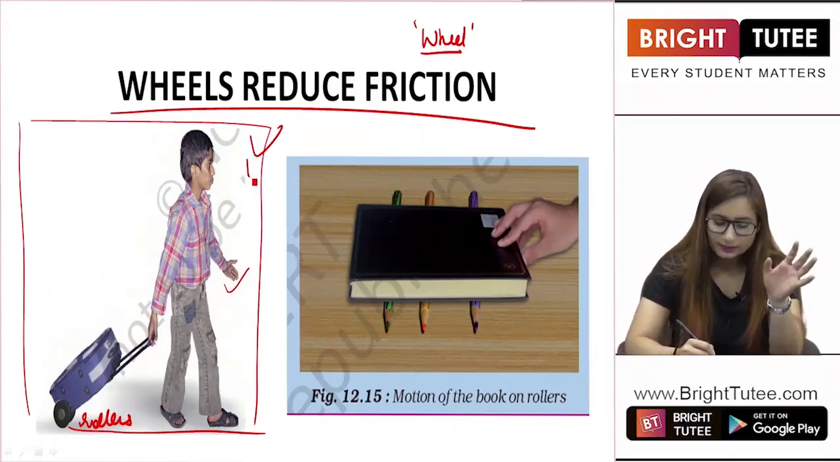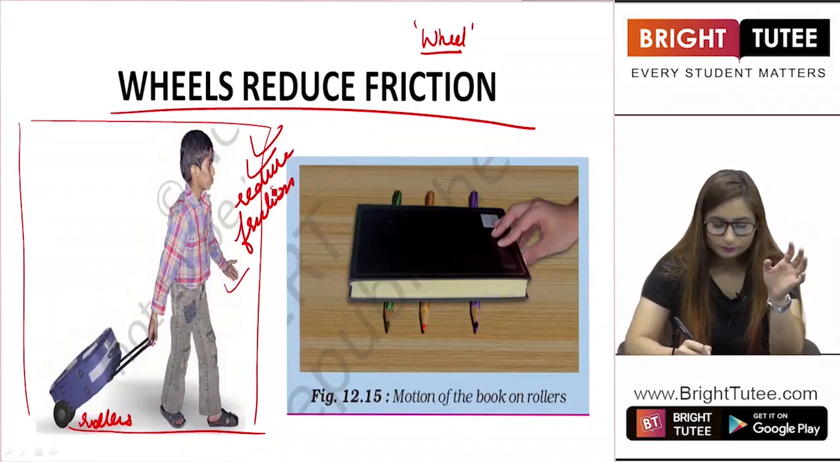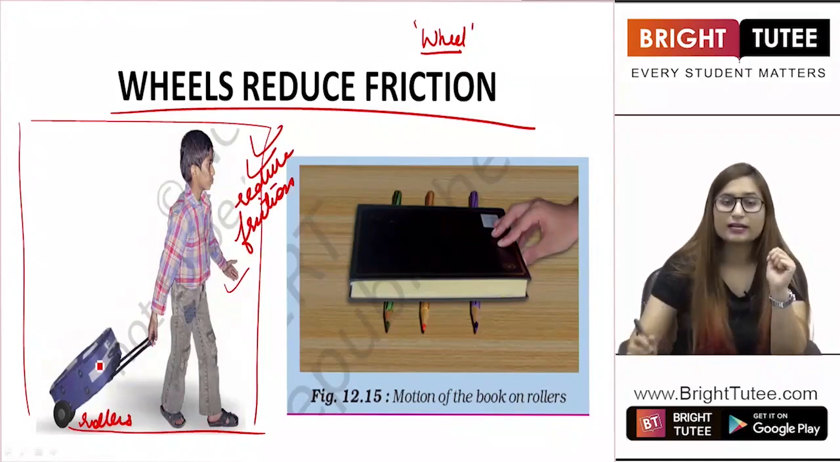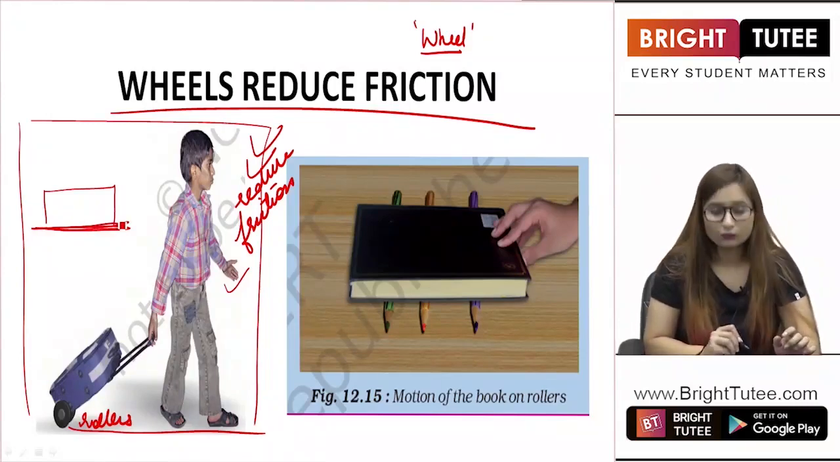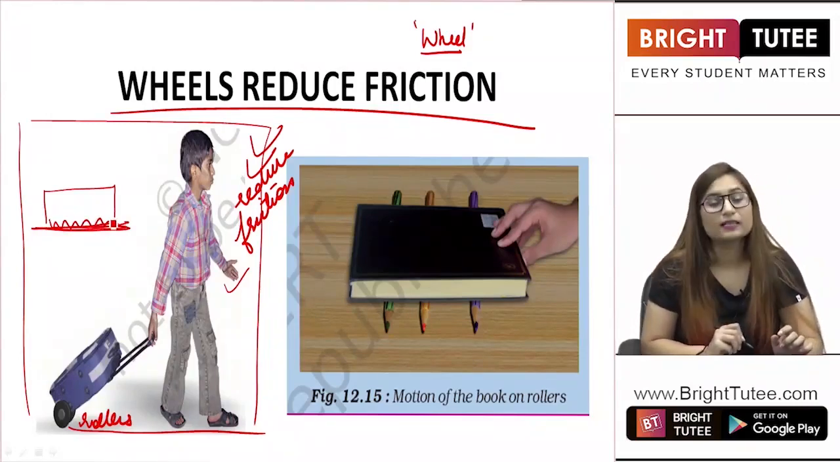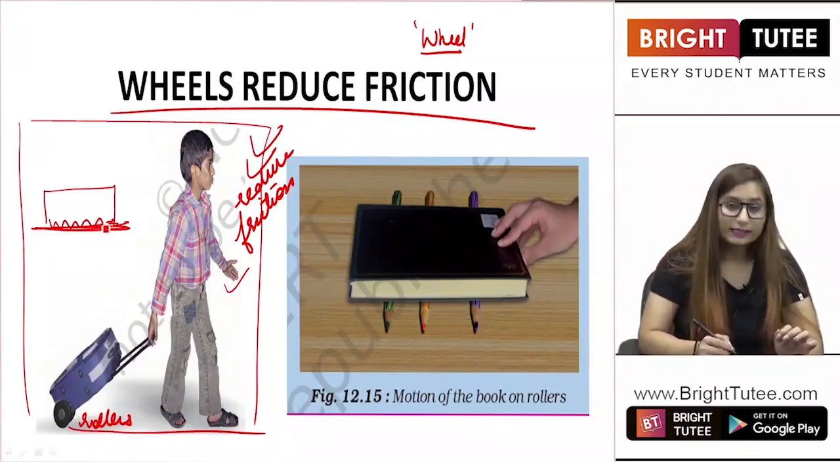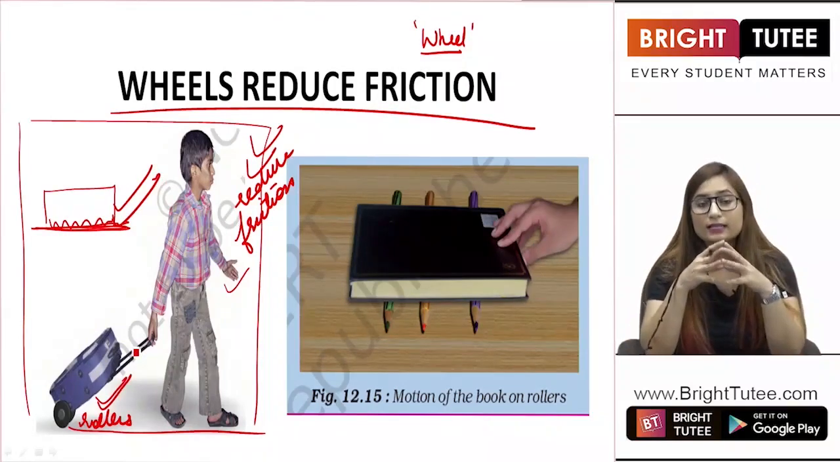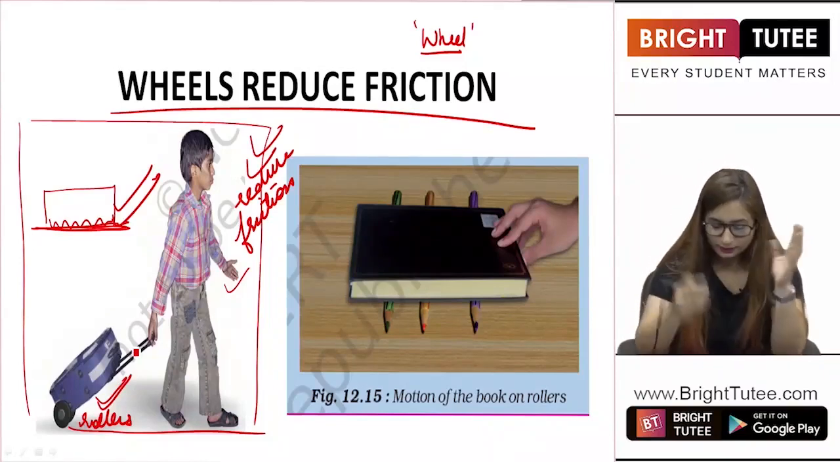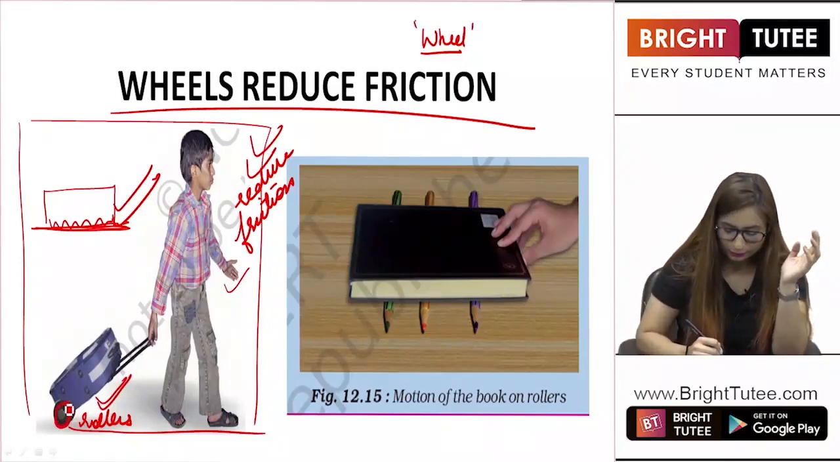So wheels reduce friction, right? If there were no tires, this would be the bag and it would have this much contact area with the ground. More interlocking would be seen. So instead of this situation, we are using rollers or wheels in order to reduce friction and to enhance motion, right? These wheels basically reduce friction.